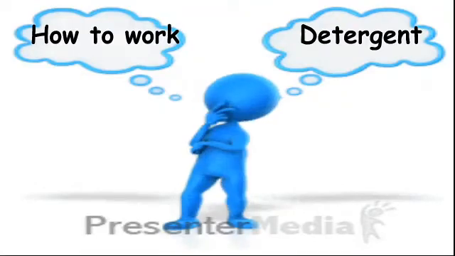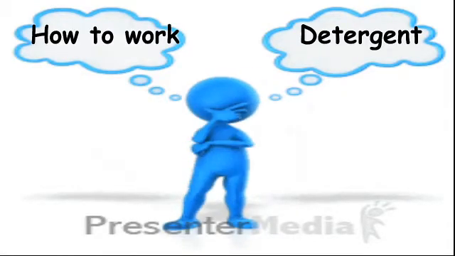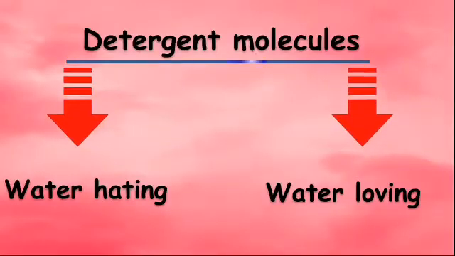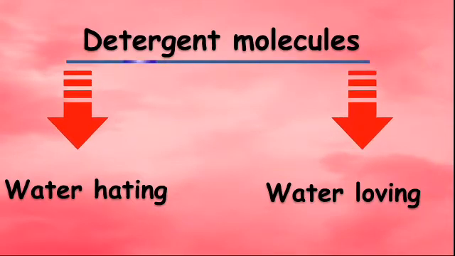Okay children, now tell me how does detergent work. The detergent molecules have two sides. First one, water hating. Second one, water loving.